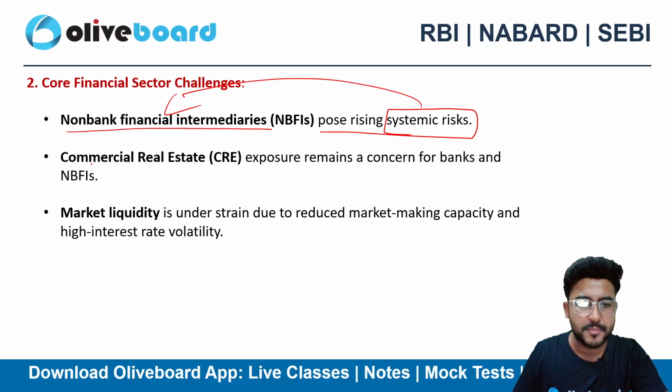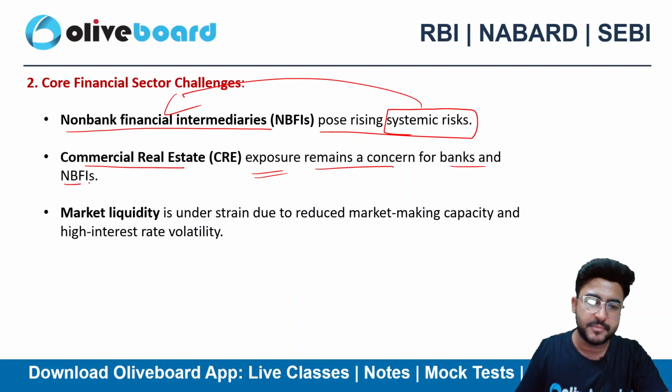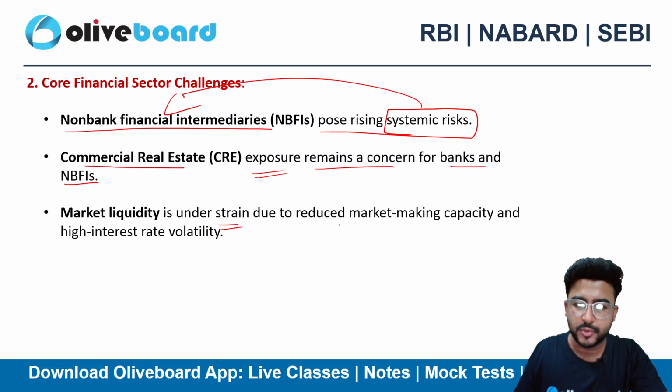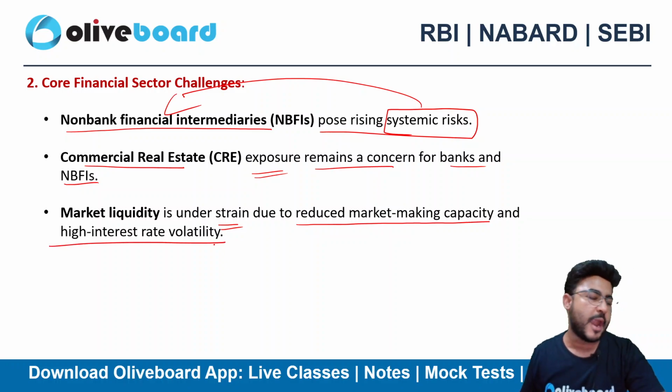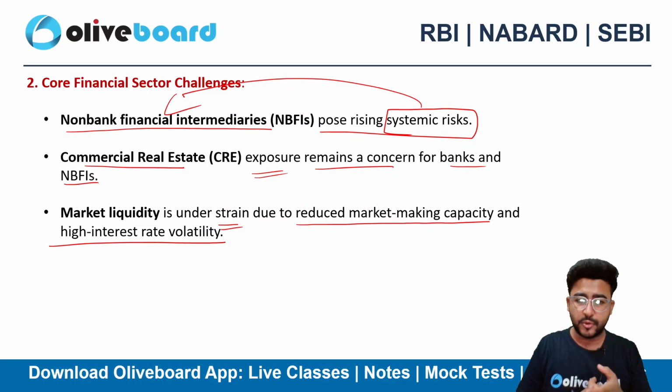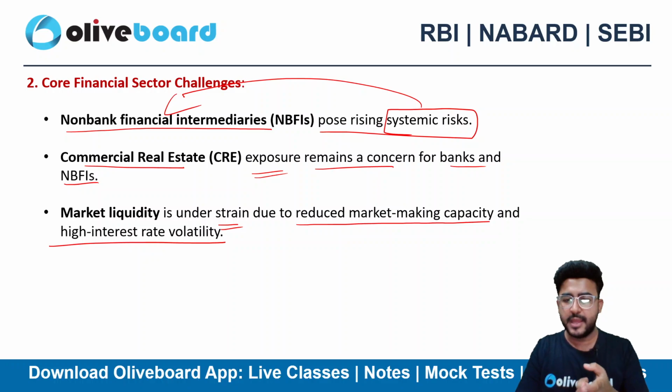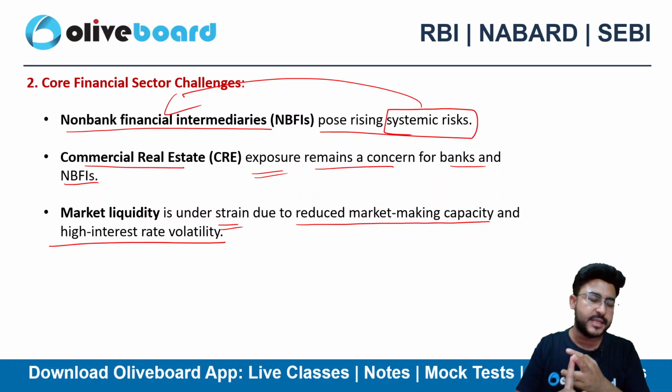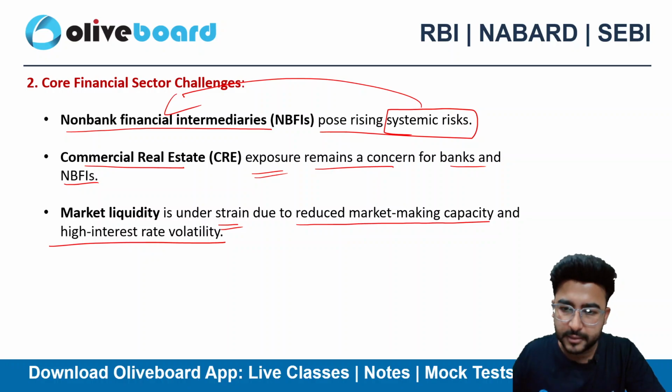Next is commercial real estate: the exposure remains a concern for banks and NBFIs. And market liquidity is still under strain due to reduced market making capacity and high interest rate volatility. So they have highlighted concerns regarding the core financial sector: NBFIs, CRE, which is commercial real estate, and market liquidity.